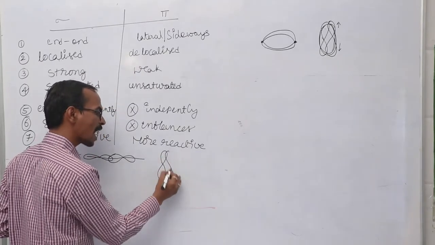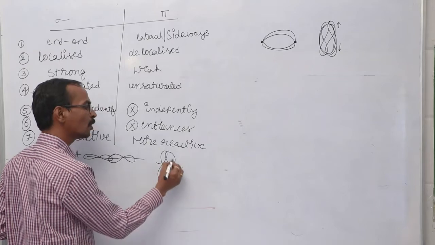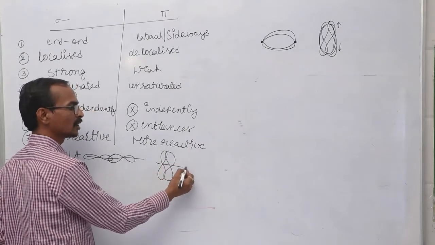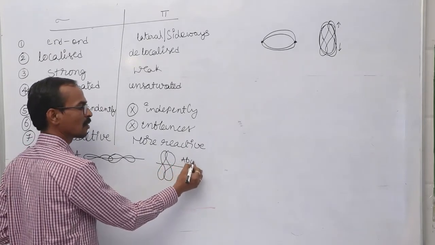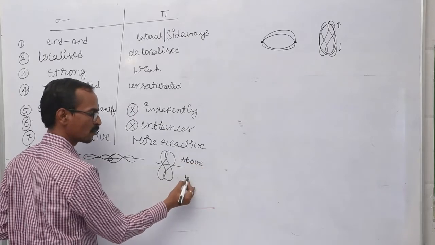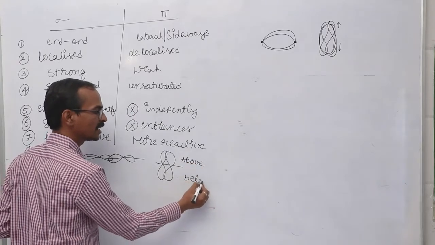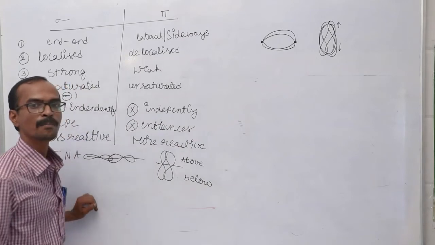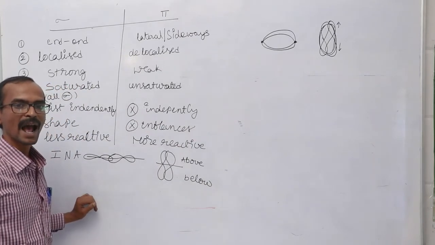During the formation of the pi bond, the overlapping takes place above and below the internuclear axis.